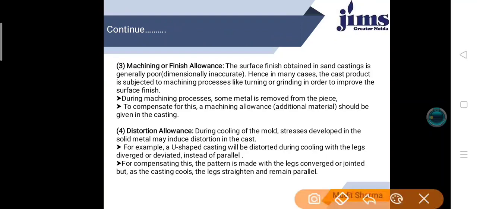You can see here in this PPT, the surface finish obtained in sand casting is generally poor because we are doing sand casting. Hence, in many cases the cast product is subjected to machining processes like turning, grinding, etc. in order to improve the surface finish. So during the machining process, some metal is removed from the piece. To compensate for this, machining allowance should be given to the casting.